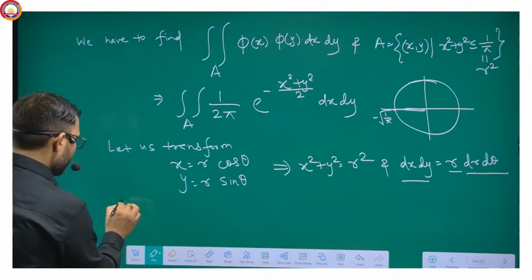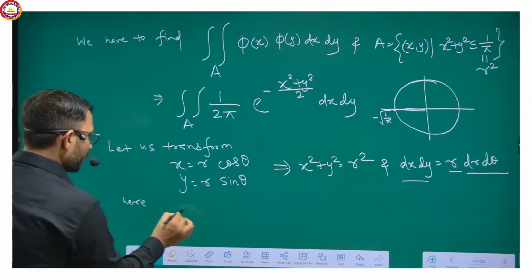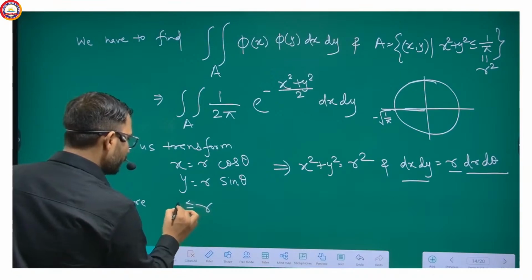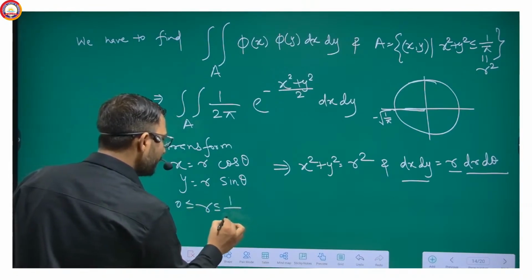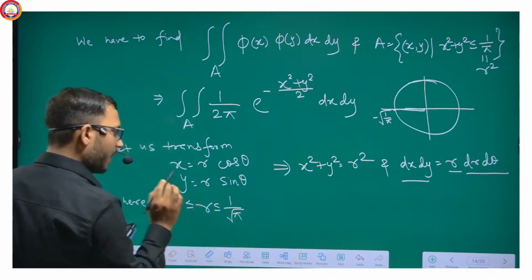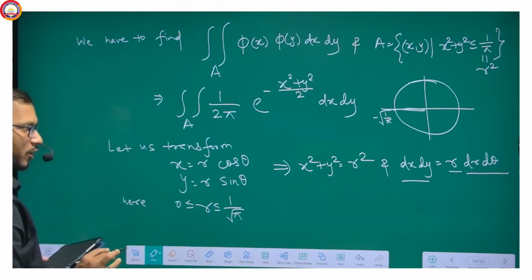Here r lies between 0 to 1 by root pi because it is the range of r. Getting my point?